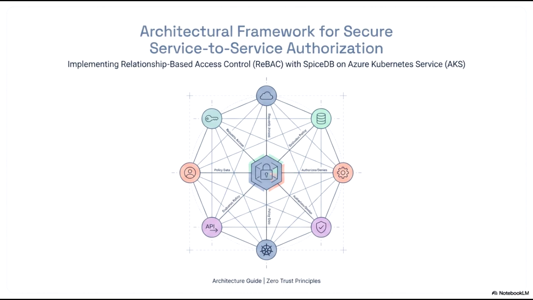The interconnectivity between our API layers, Kubernetes orchestration, policy data, and underlying cloud infrastructure ensures that every service interaction is verified and authorized. This guide serves as a blueprint for organizations looking to scale their security infrastructure while maintaining high performance and strict access control across complex distributed systems.